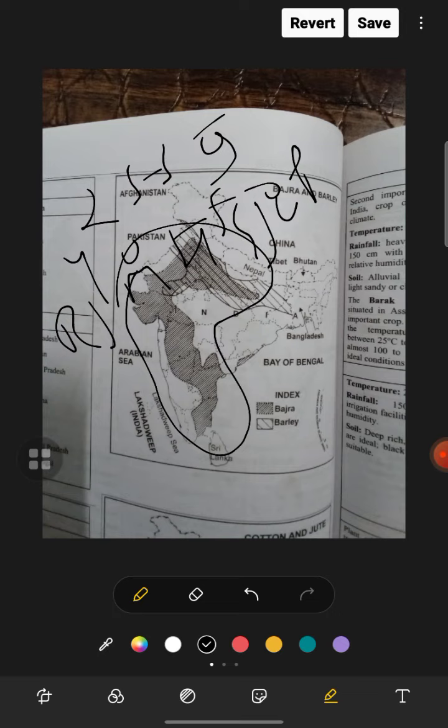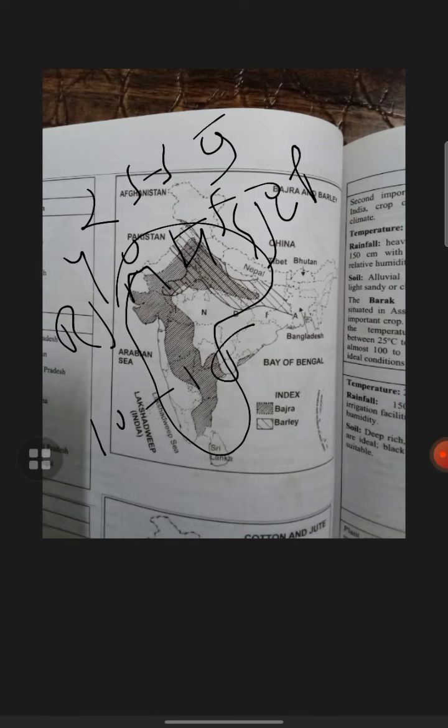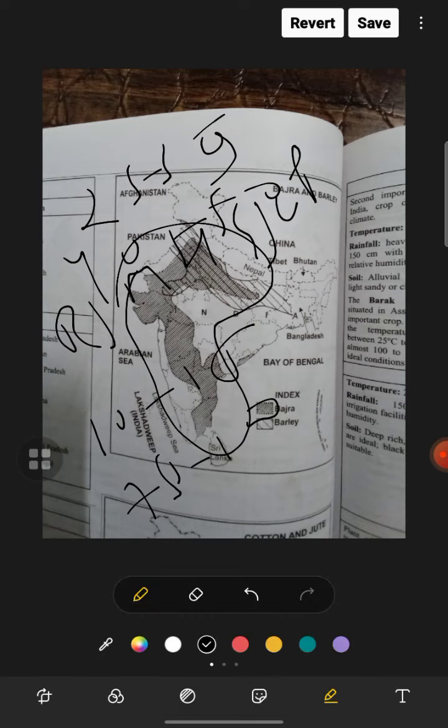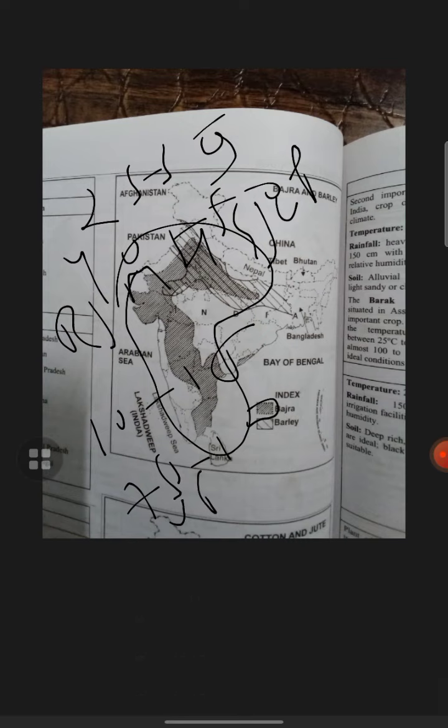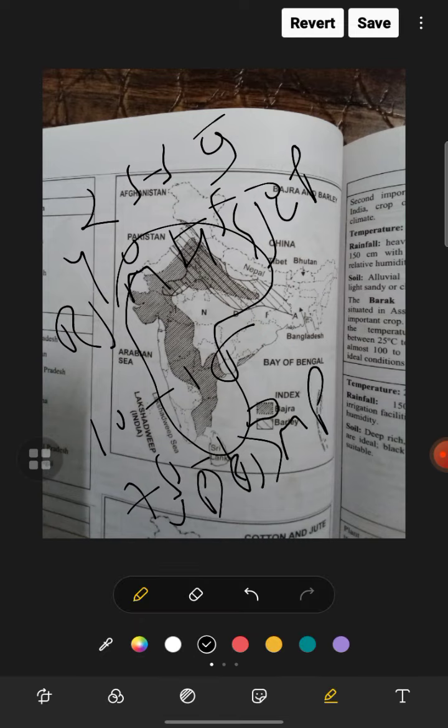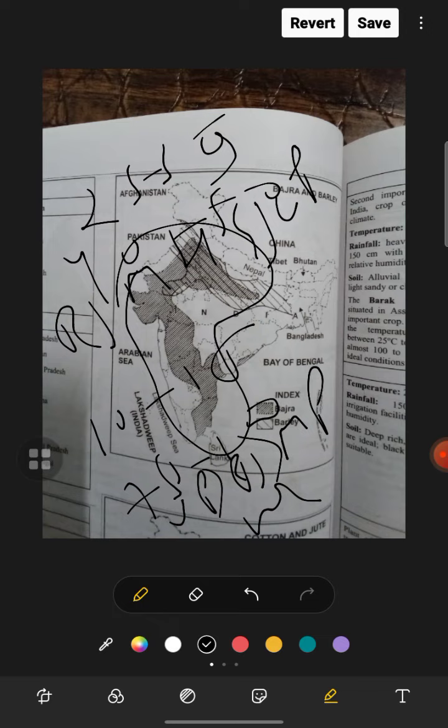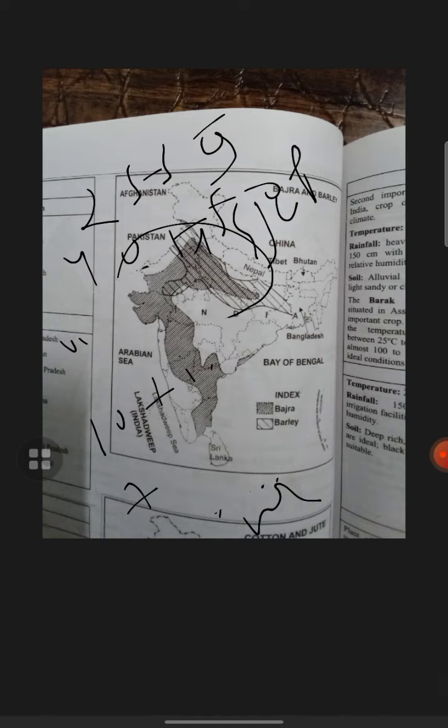Now barley: the temperature is 10 to 15 and 75 to 100 centimeter rainfall is required for barley. It is grown in UP, then Rajasthan, then MP, then Haryana. Light clay and alluvial soil is required for barley.